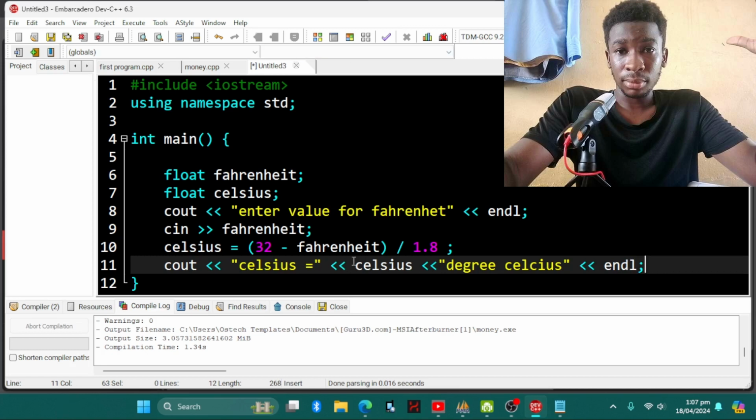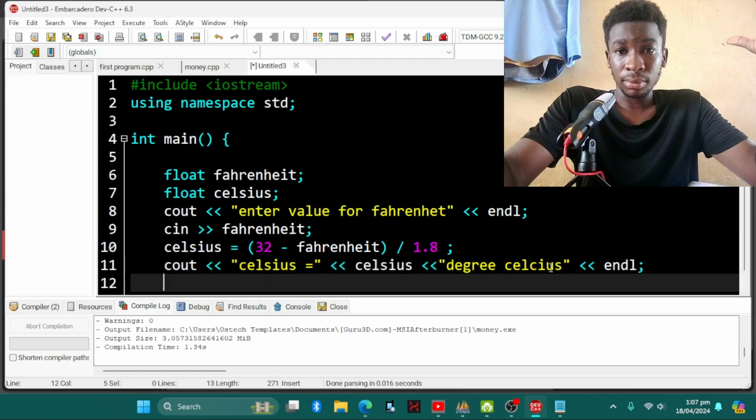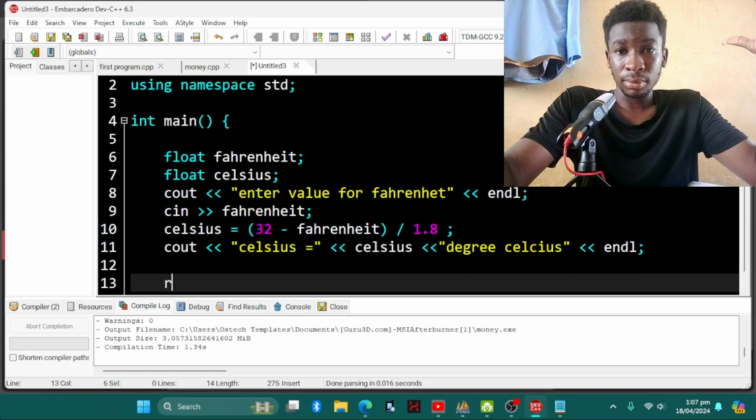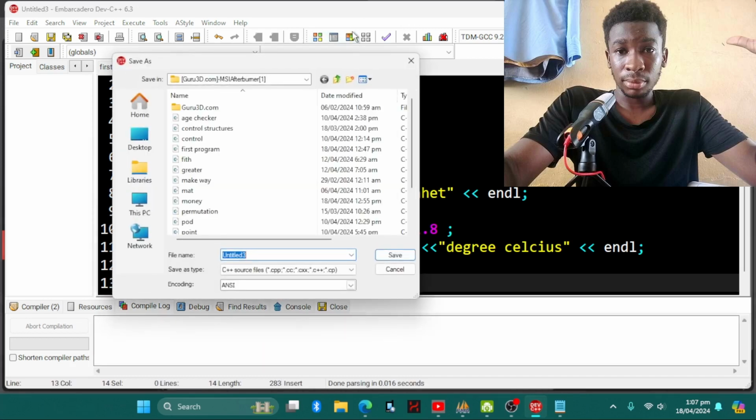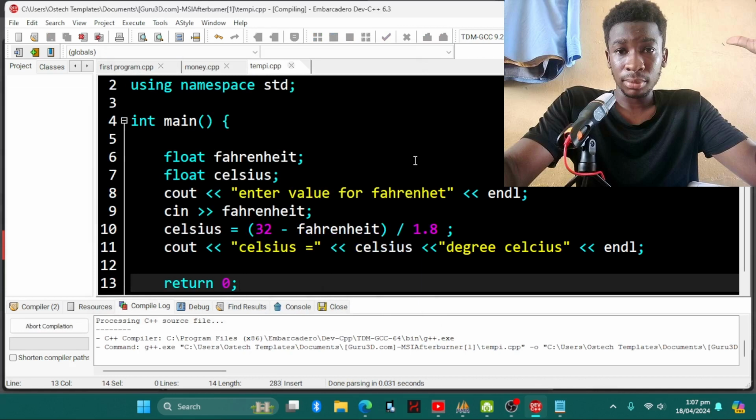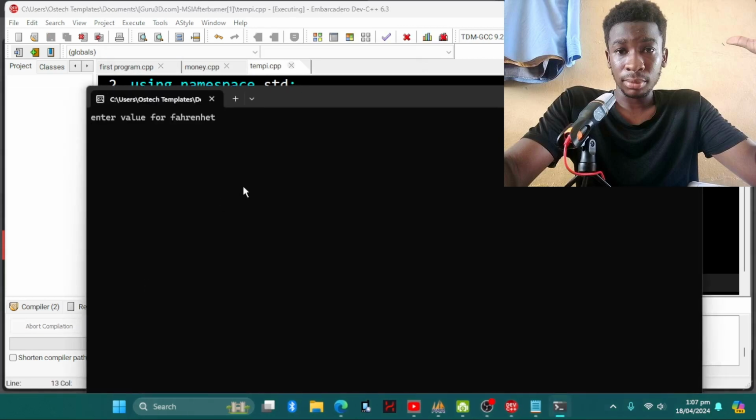Alright, so you know how to bring out within the value of 0, it's necessary within 0, and then we terminate. So we can go ahead and compile the program, and we're going to name it temperature. Okay, I'm just going to name it temp, and then click on save, and it's going to compile for us. If there are any errors, it will let us see. There are no errors in it.